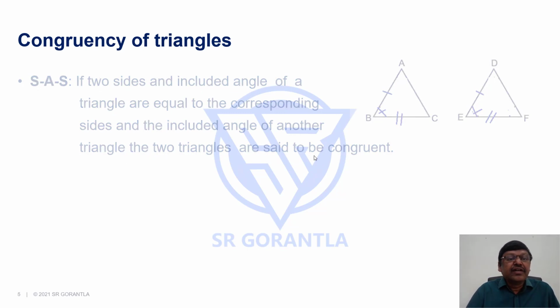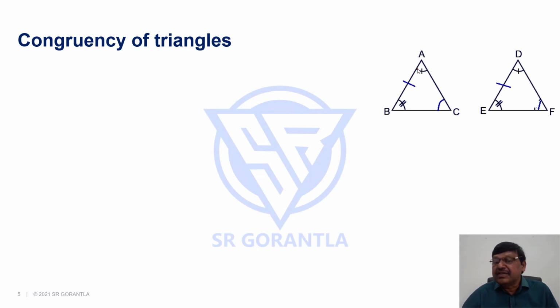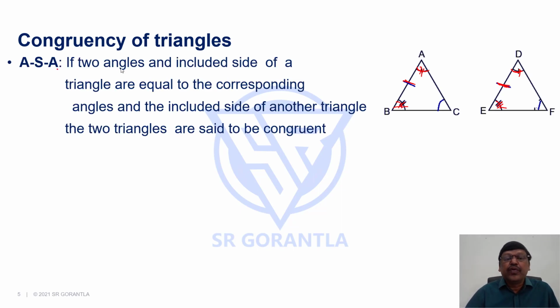And the third one is, you can see here two angles, angle A equals angle D, angle B equals angle E. Two angles are equal and the side between them is equal. Somebody will have a doubt, if two angles are equal, the third angle has to be equal or not? Of course it is equal, but the point here is, whichever two angles you are comparing, if I am comparing A and D and B and E, the side between them should be equal. So two angles and the included side. ASA: if two angles and included side of a triangle are equal to the corresponding angles and the included side of another triangle, then we can say the two triangles are congruent.